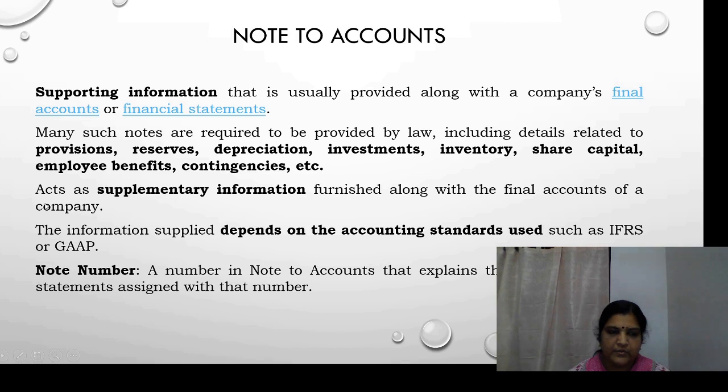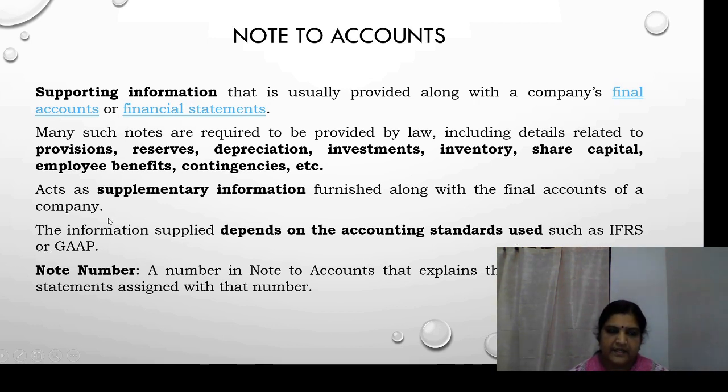Then this note to accounts acts as supplementary information furnished along with the final accounts of a company. The information supplied depends on the accounting standards used, such as IFRS or GAAP. So the information provided in note to accounts depends upon the accounting standards used, such as IFRS and GAAP.